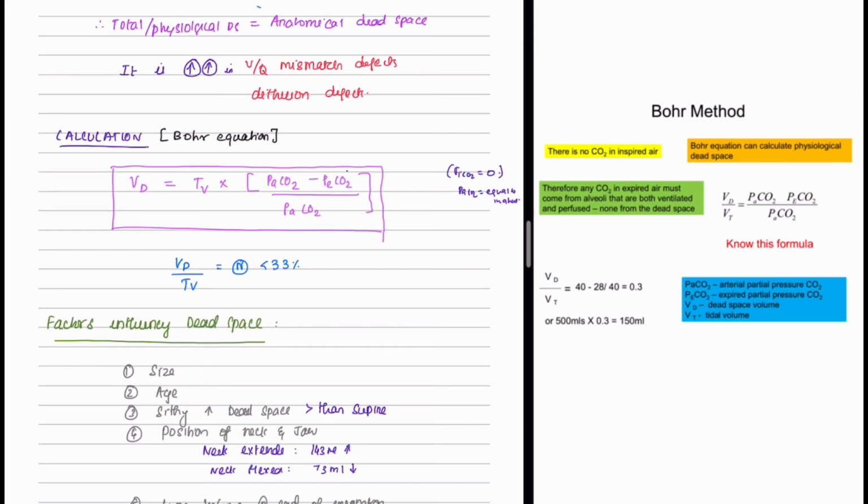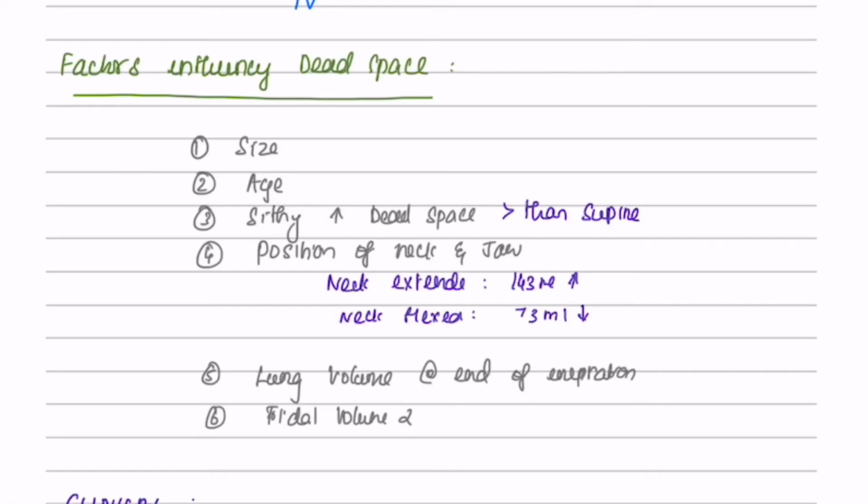It gives the value of 0.3. So we know the tidal volume is 500 ml. So dead space volume is equal to tidal volume times 0.3, which is 500 ml times 0.3, which is 150 ml.